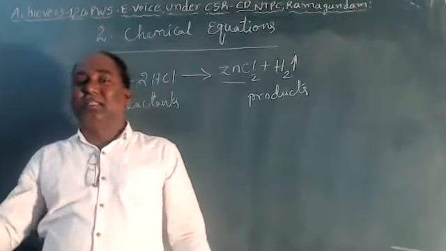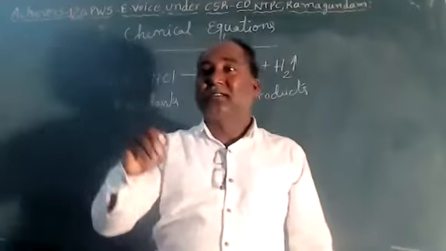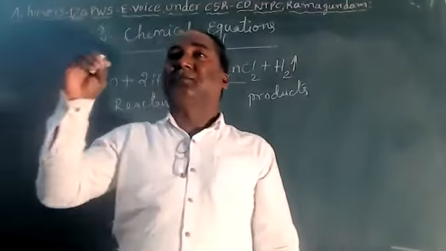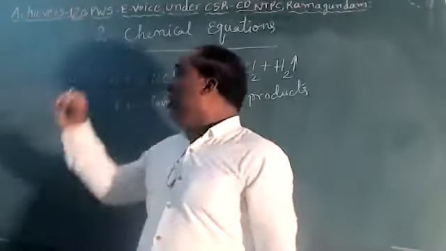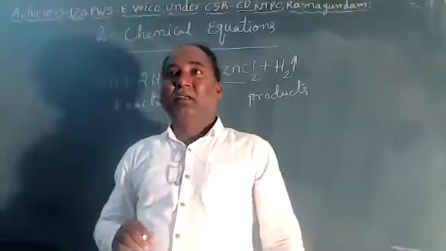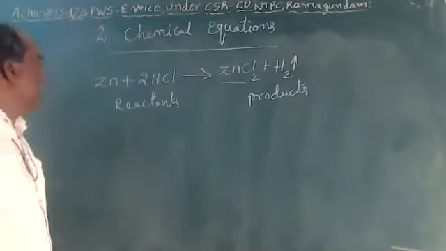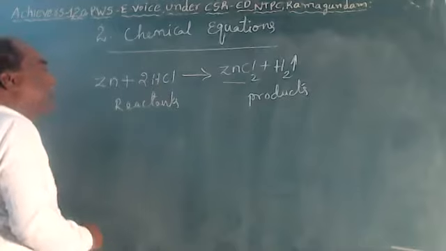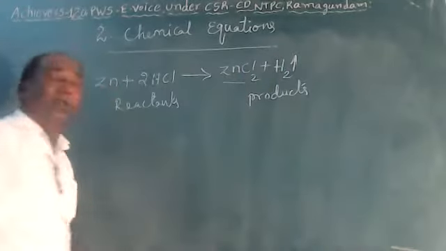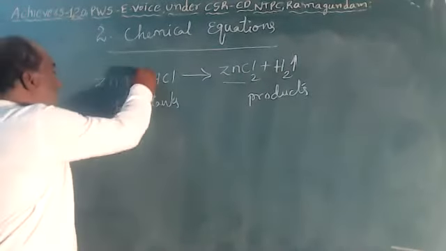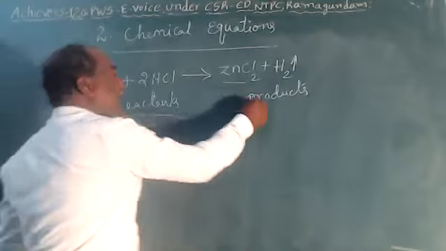When a chemical change occurs, new substances are formed, and their properties are entirely different from the original substances. One chemical reaction is zinc and hydrochloric acid forming zinc chloride and hydrogen. These are the reactants and these are the products.